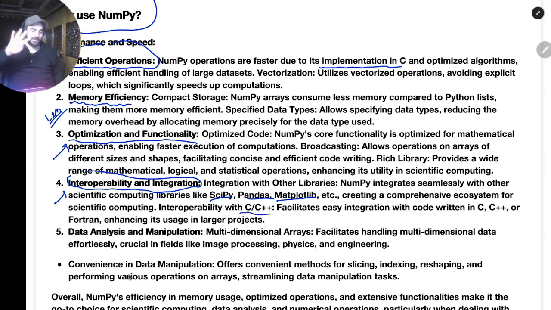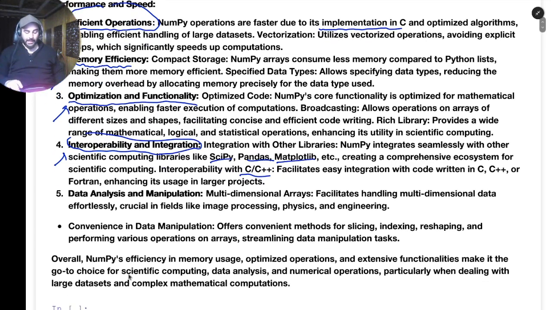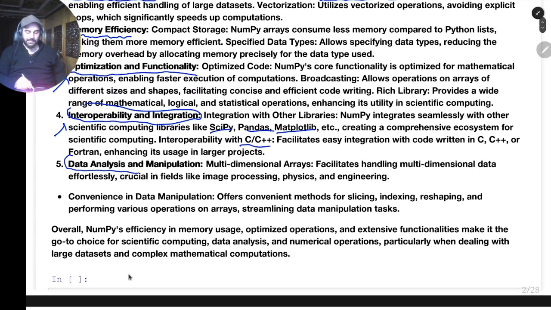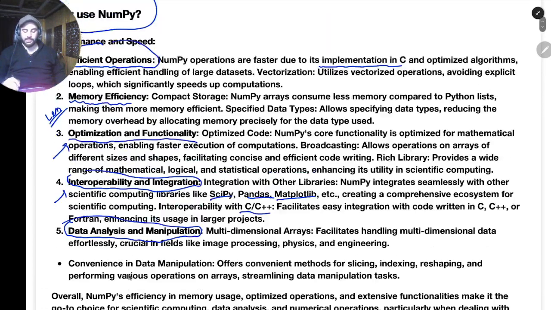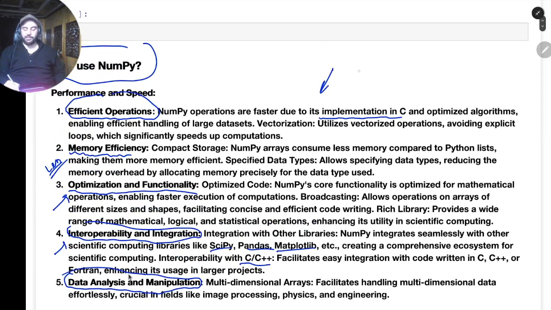So the first thing is it's efficient in terms of memory and space. It has optimized functionalities. It is also interoperable. That means I can use the same code with other Python libraries like Matplotlib, and I can also integrate the same code in C and C++, and that makes data analysis and manipulation of data really easy. This is why this library is heavily used. Most of the times when you have numerical computation, I'll say 95% of the time, machine learning scientists and people who work in academia and computing will use NumPy.